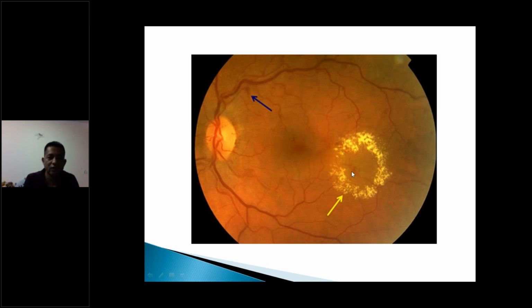Likewise, in this you can clearly see a small aneurysm in the center, and then hard exudates are spreading around this. So the leakage has occurred from the center, lots of hard exudate, and some fluid is collected over here.